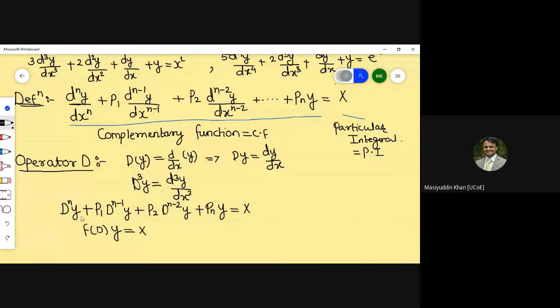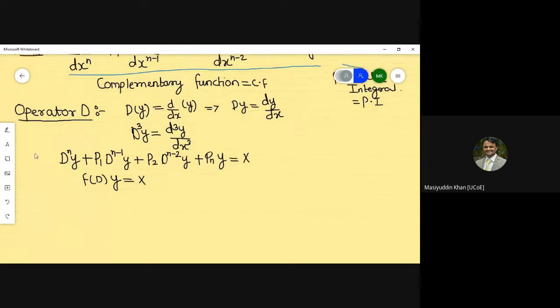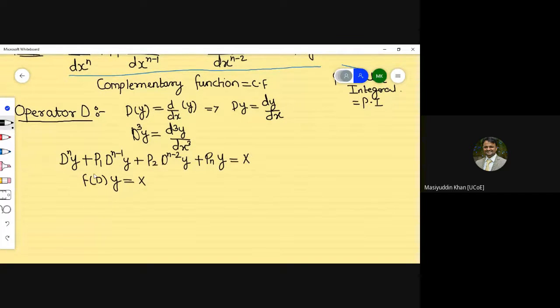F of d means this operator, that is d raised to n plus p1 d raised to n minus 1 plus p2 d raised to n minus 2 plus up to pn, and so on, into y. This is just for understanding. This derivation is not going to come in the examination for calculation. This is just for understanding how to tackle the value of the respective